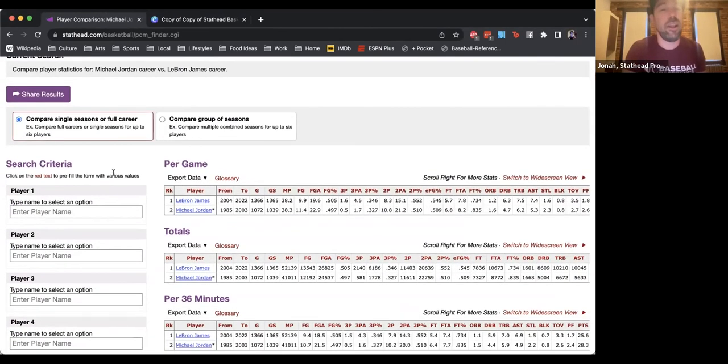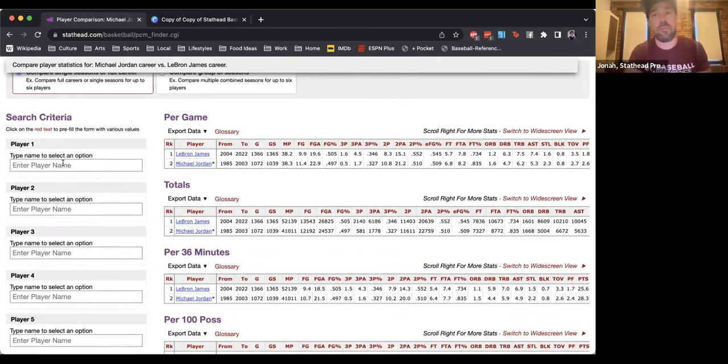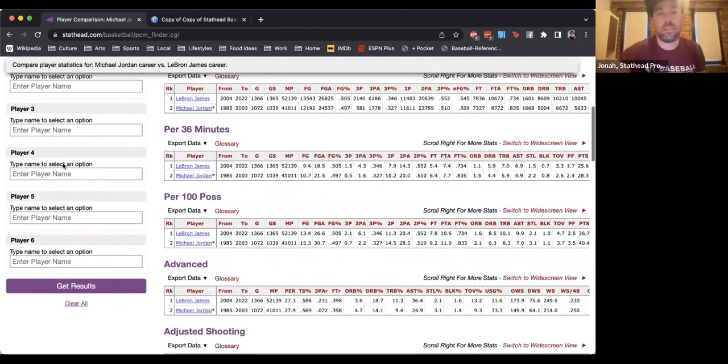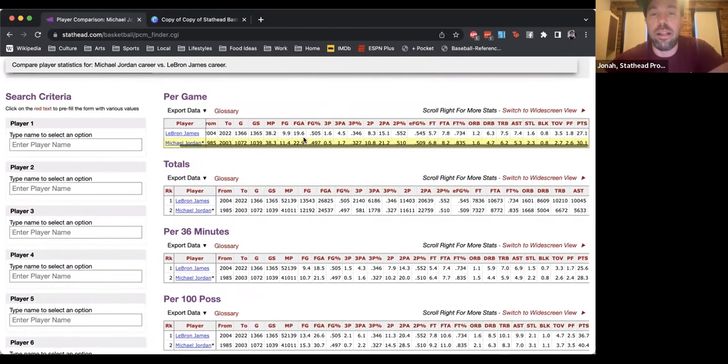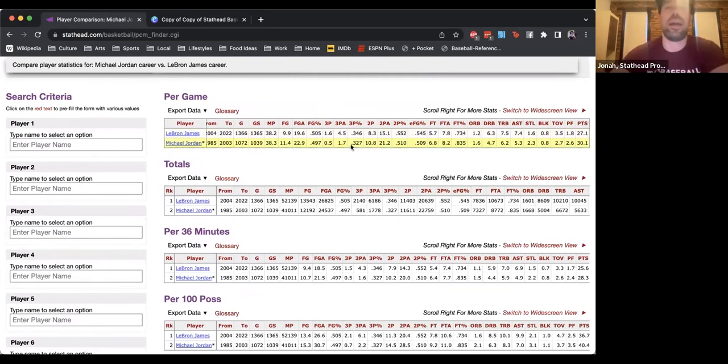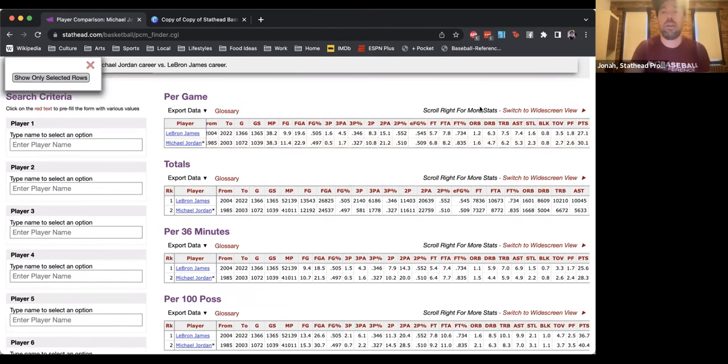So you can go in here and type in the names of any set of players. You can go up to 6, and then their stats will be side by side. So you can easily look at them side by side and get the picture in your head of, here's what this player does, here's this player's strengths, here are their weaknesses. LeBron clearly has more rebounds than Jordan, more assists. Jordan, obviously more scoring.